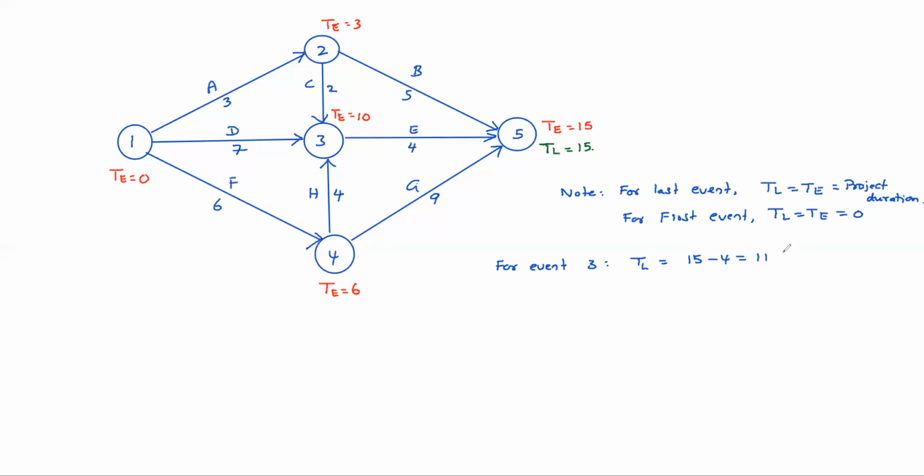Understood now? Only one tail. Event 3 can be arrived backwards only through one way, one route, right? Only one tail is there at event 3. So 11 days. So TL equal to 11. TL equal to 11 days for event 3. Coming to event 4.